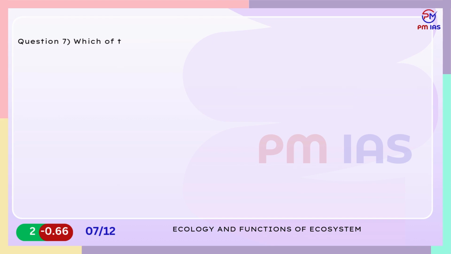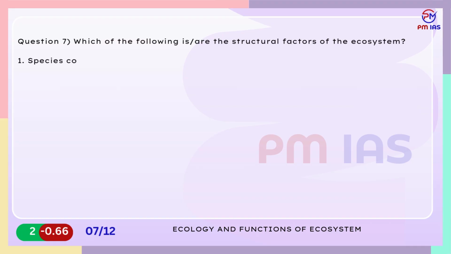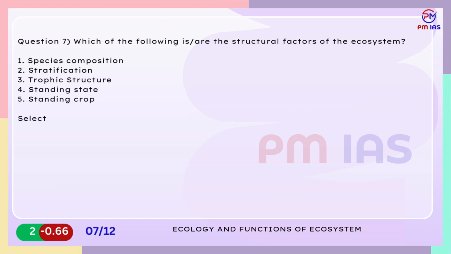Question 7. Which of the following are the structural factors of the ecosystem? 1. Species composition. 2. Stratification. 3. Trophic structure. 4. Standing state. 5. Standing crop. Select the correct answer from the codes given below.